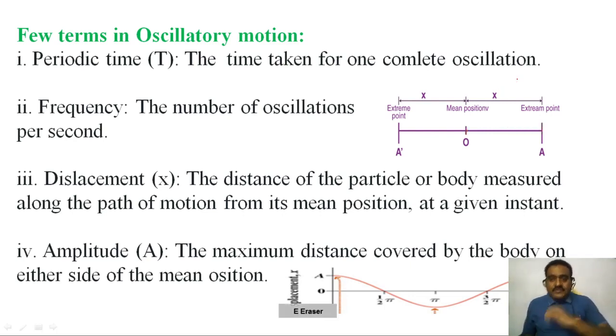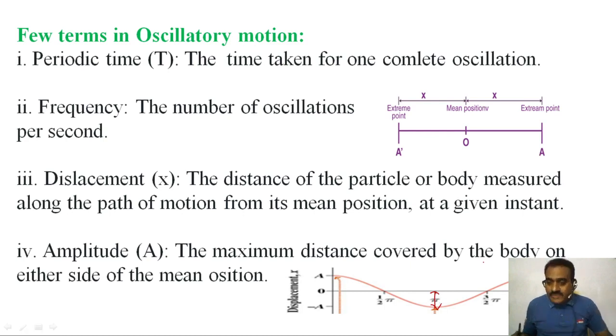So what is amplitude? You observe in this figure, for example, this arrow symbol points to the equilibrium position point. The distance between these two points is the maximum displacement. This maximum displacement is called amplitude.